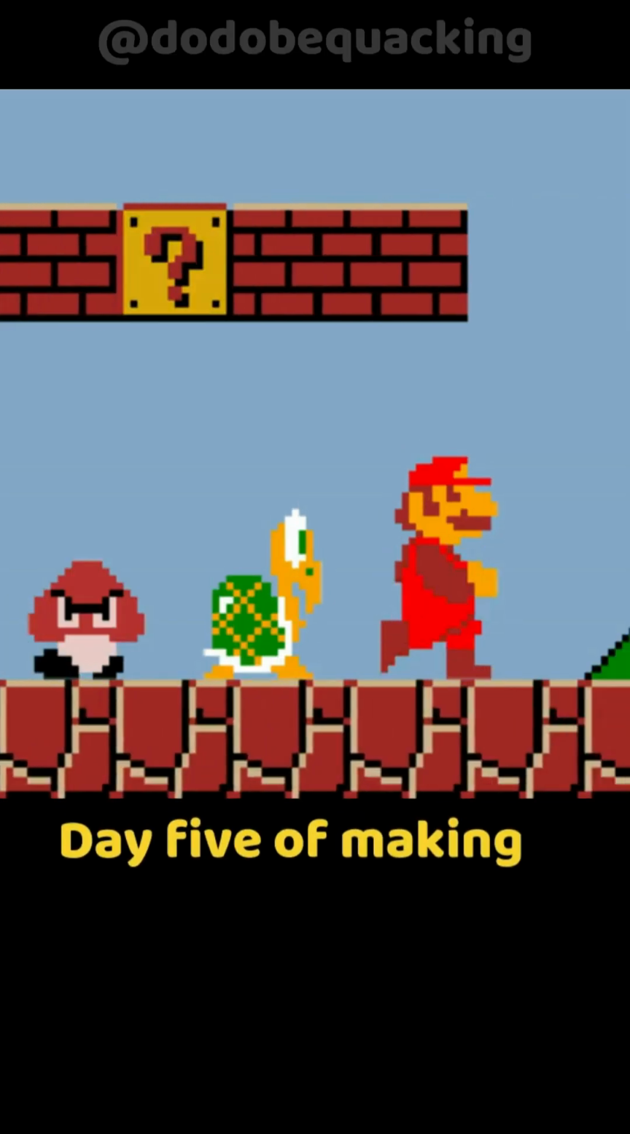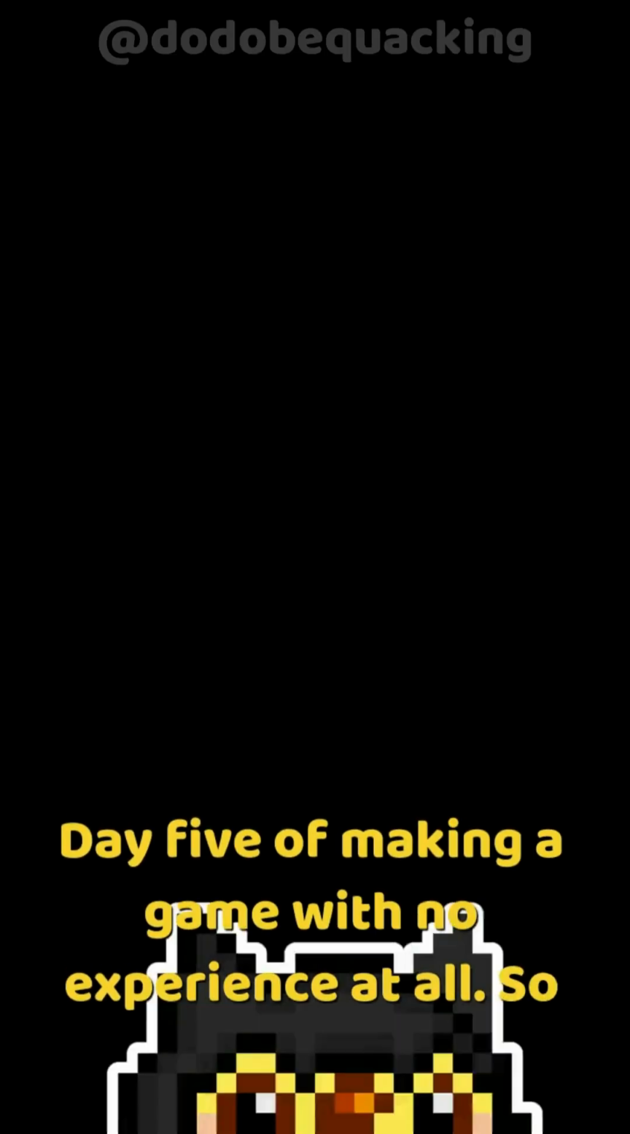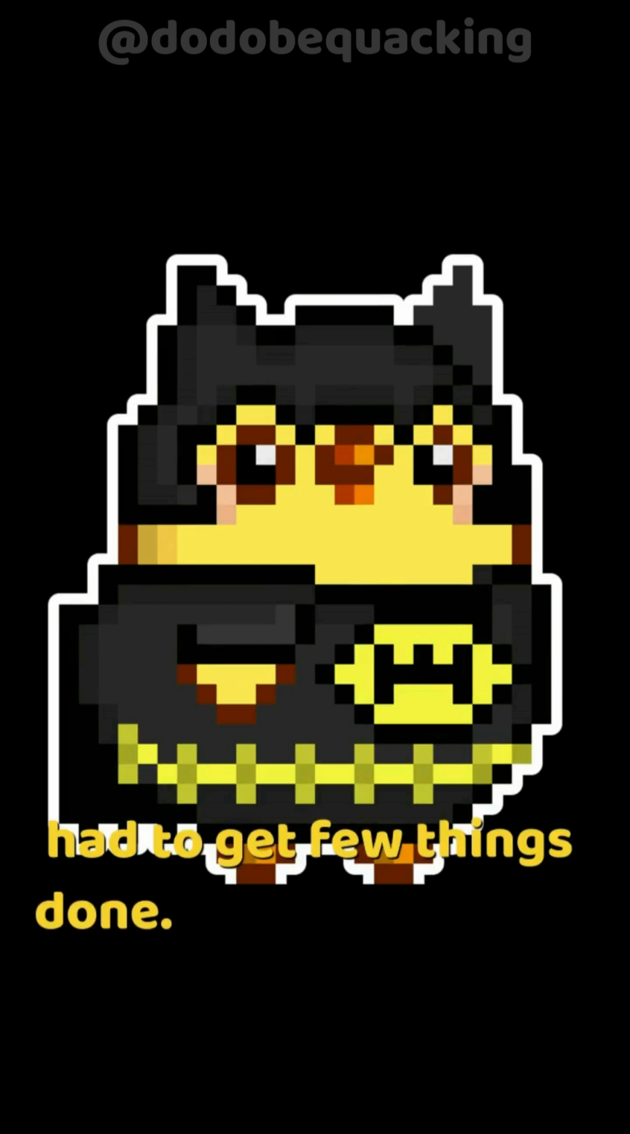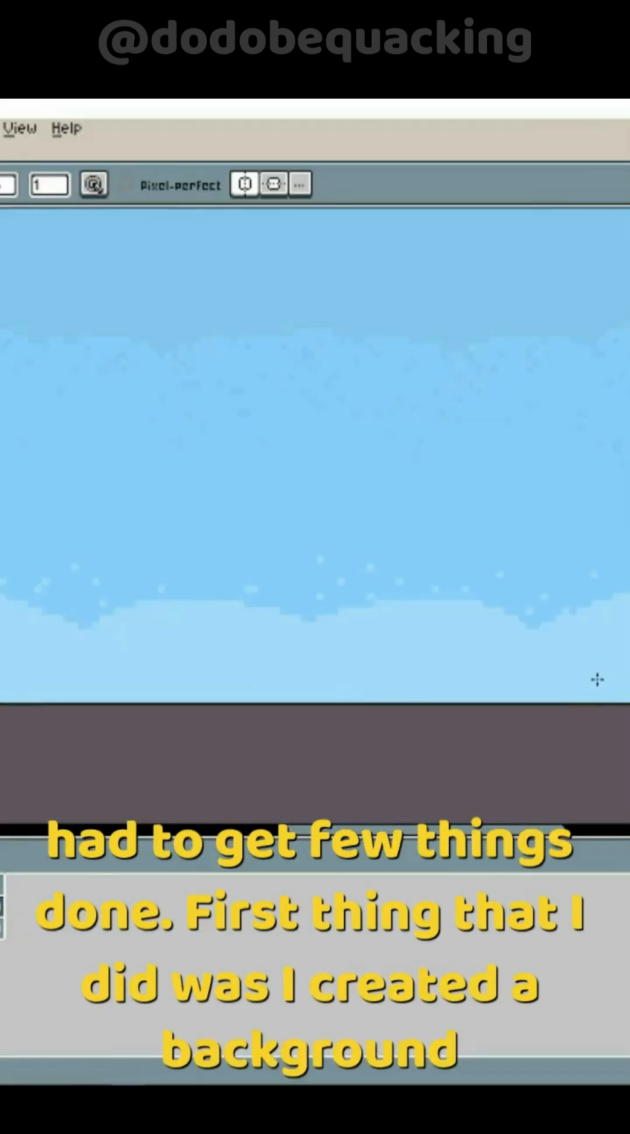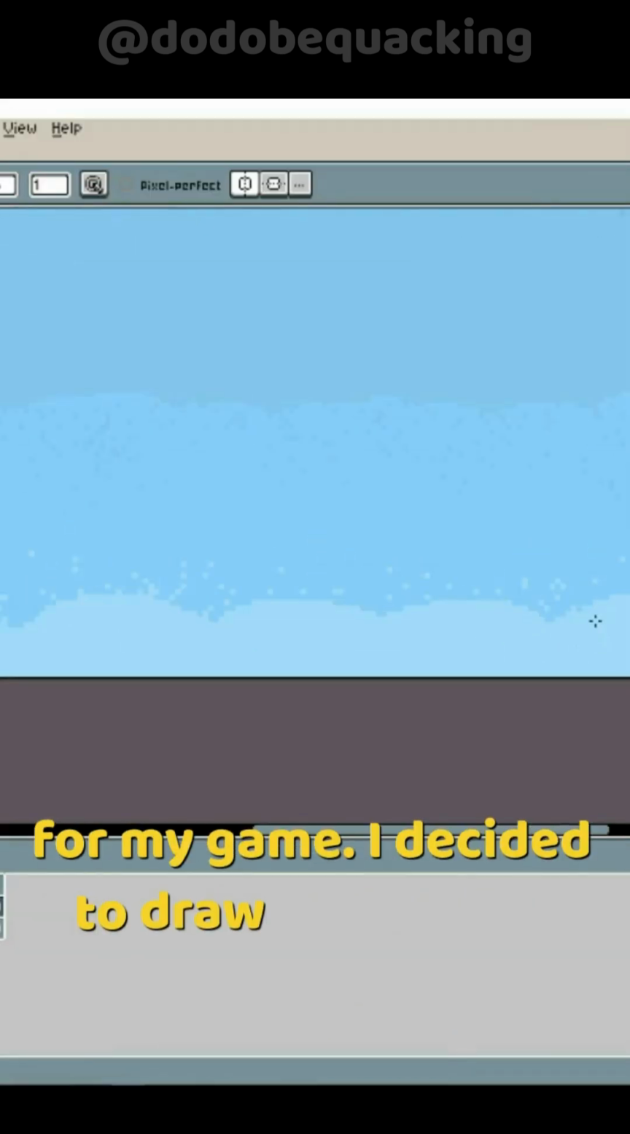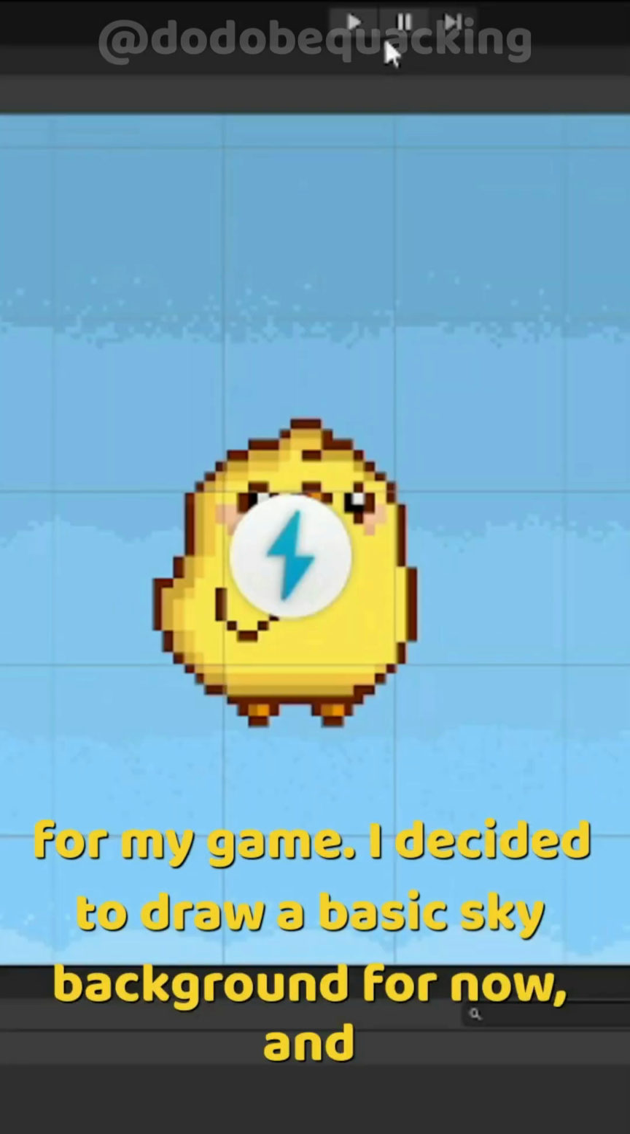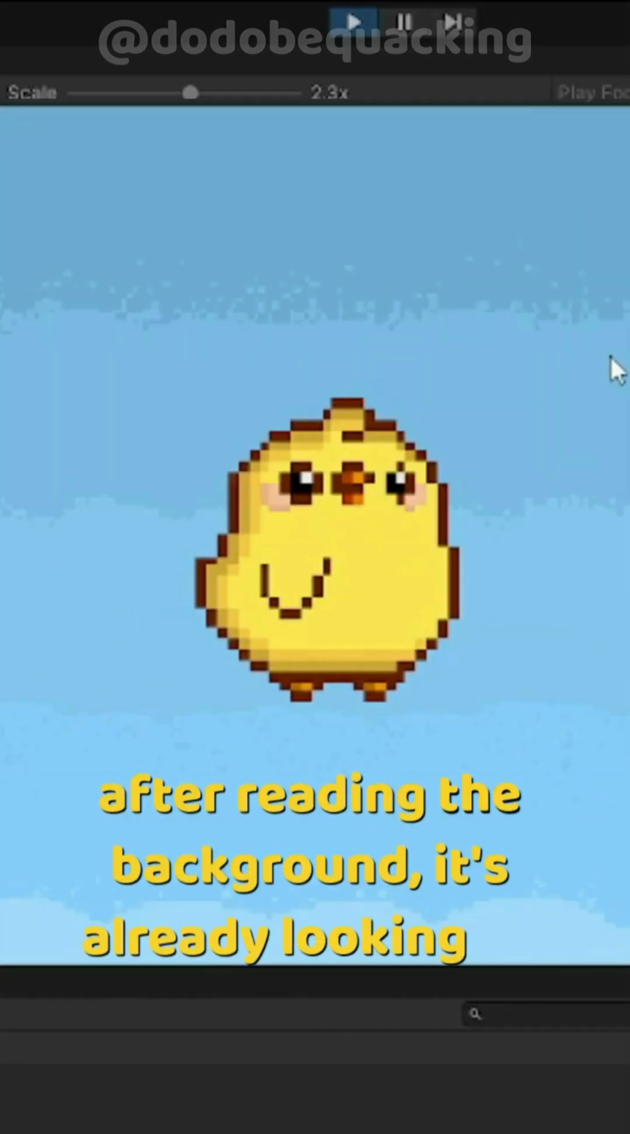Day 5 of making a game with no experience at all. So today I had to get a few things done. First thing that I did was I created a background for my game. I decided to draw a basic sky background for now. And after adding the background, it's already looking so much better.